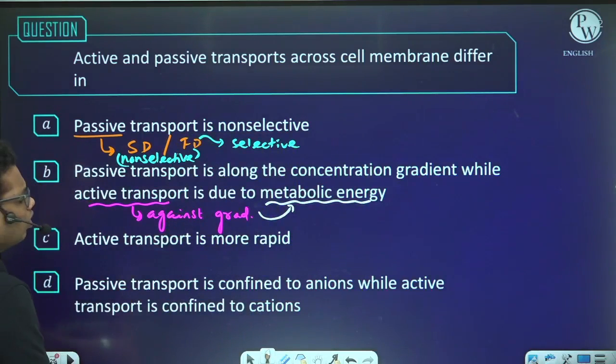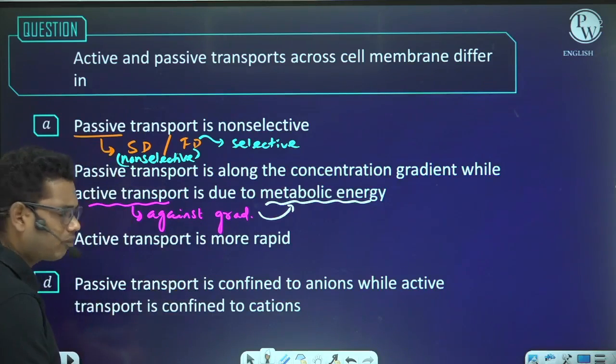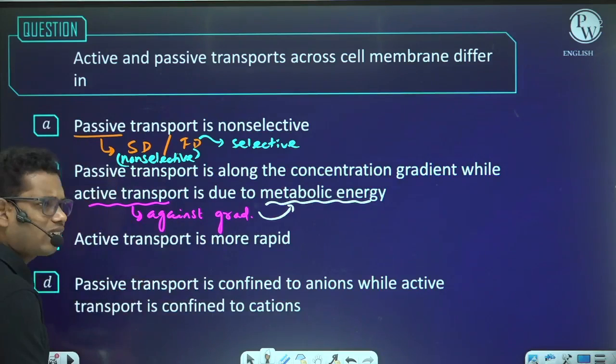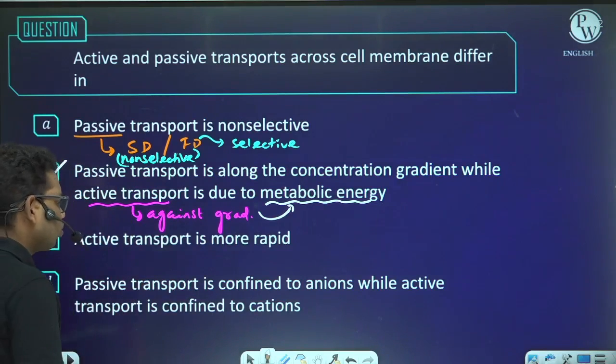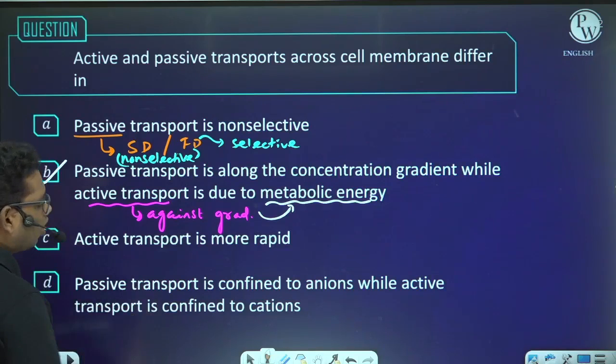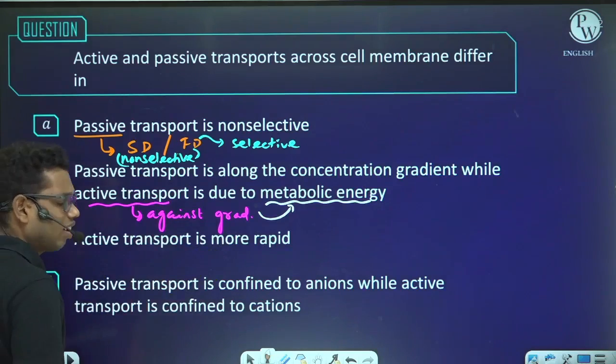Let us see other options. Active transport is more rapid. This is also correct. Both options are correct, but we will give more preference to this one. But this question is actually incorrect. Why? Because both of the answers are correct, right?